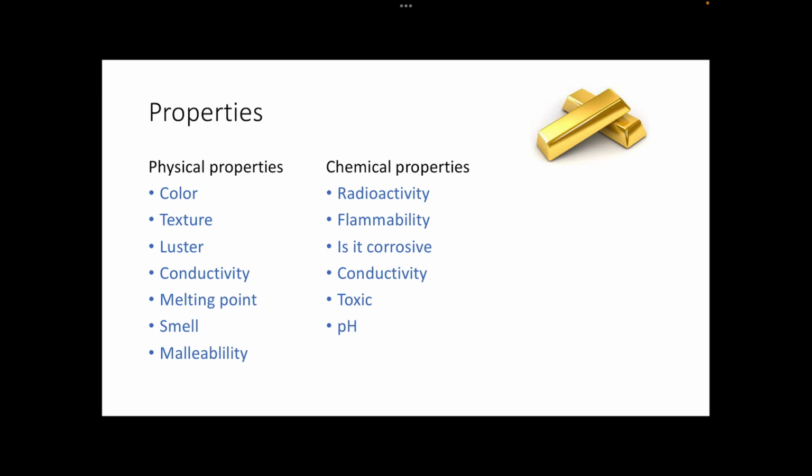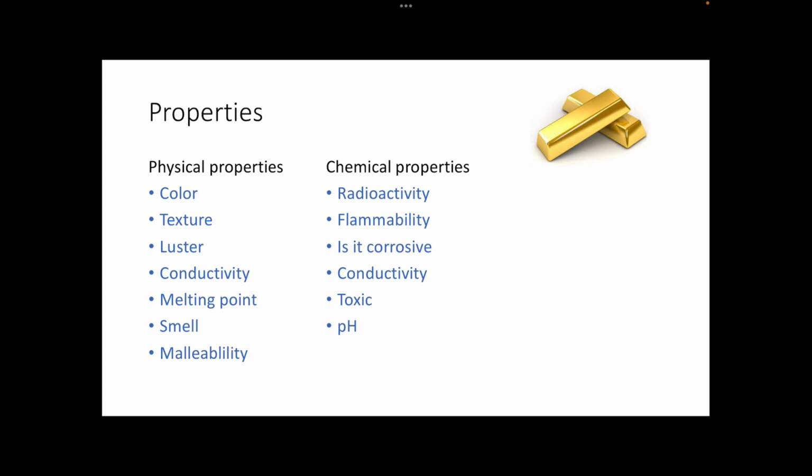Some examples of physical properties are color, texture, luster, which is how shiny something is, and conductivity, which means whether it conducts electricity or not. Some things are good at conducting electricity, like metals. Others are not, such as ceramics, and that's why we use them as insulators. Also melting point, smell, and malleability, which I talked about before.